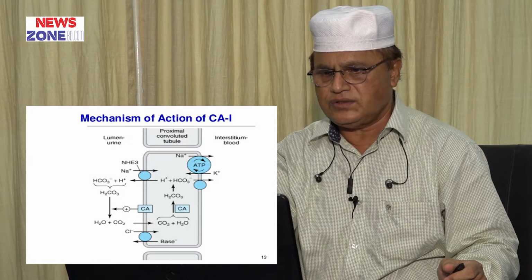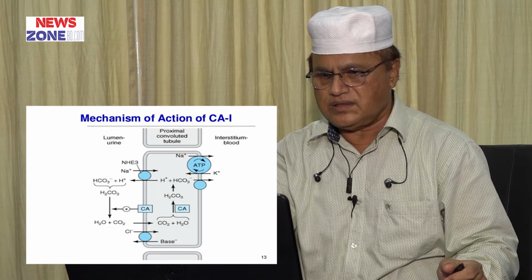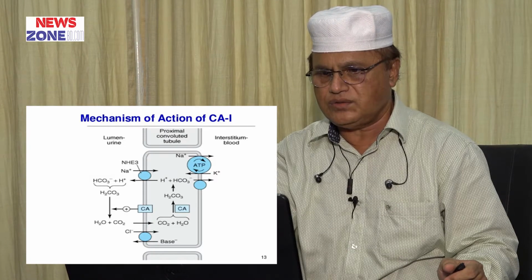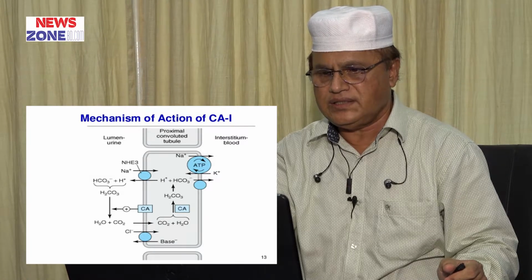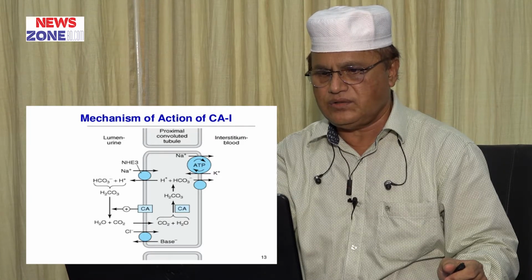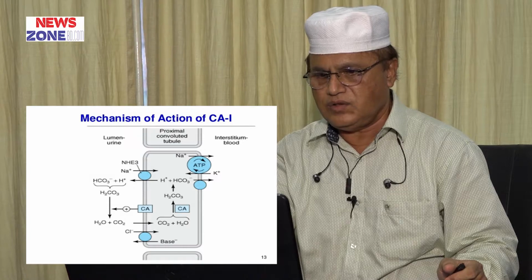Bicarbonate is not combined with hydrogen ion to convert into carbonic acid, thereby excess bicarbonate in the lumen is excreted with urine.